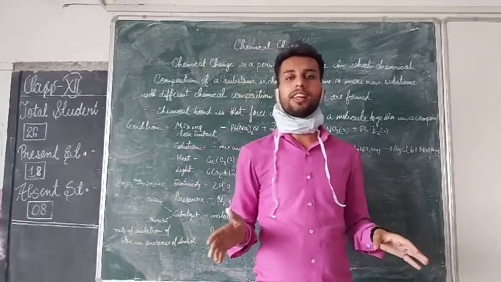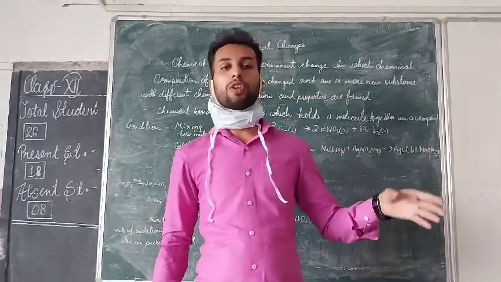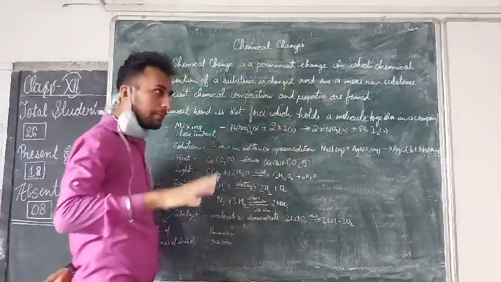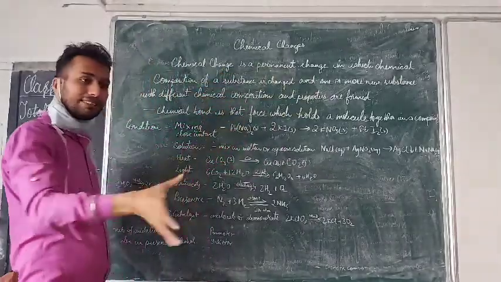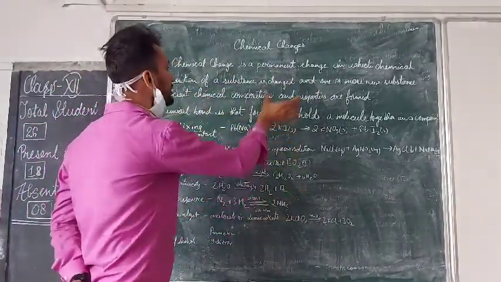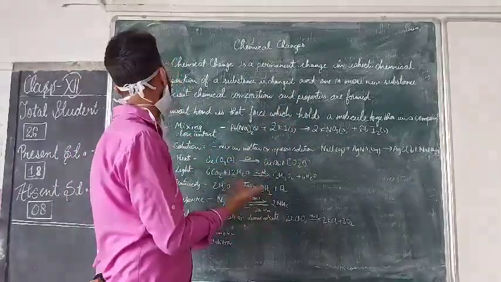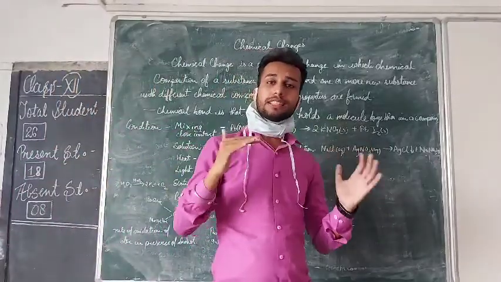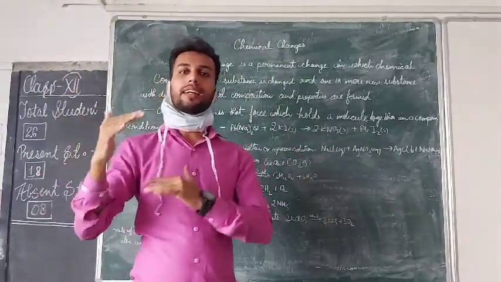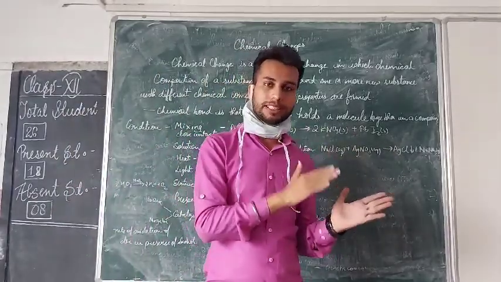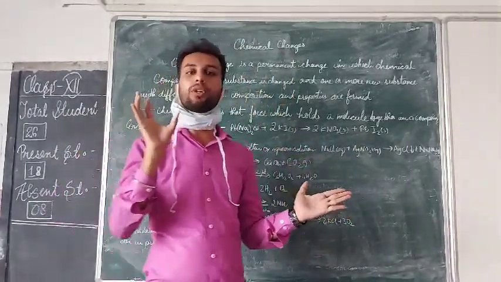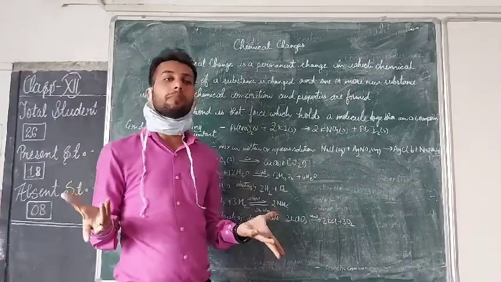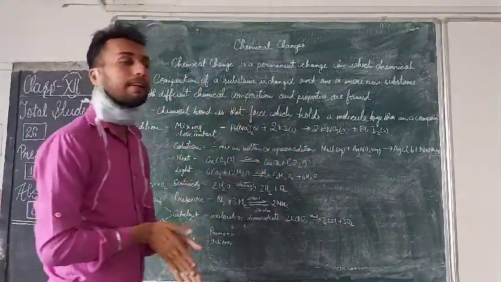Similarly, different types of chemical reactions take place, whether in the laboratory or in the formation of a product. So a chemical change is a permanent change in which the chemical composition of a particular substance is changed and one or more new substances with different chemical composition and properties are formed. That means a few reactants will be there, something acts on those reactants, and they mix and form a new product. The product is formed due to the reaction of two or more reactants under whatever condition is present. Whatever occurrence takes place, that phenomenon is called a chemical change.